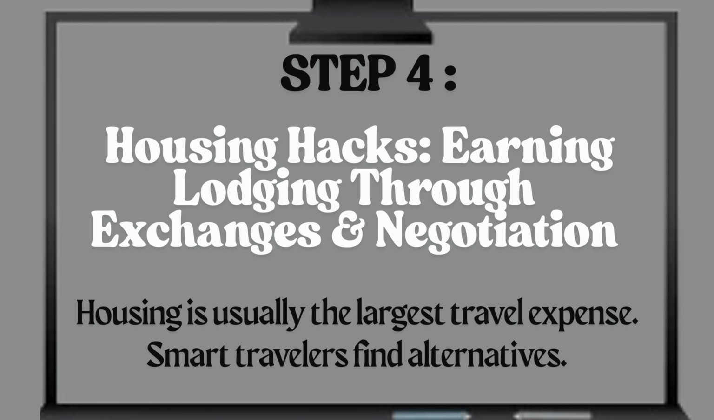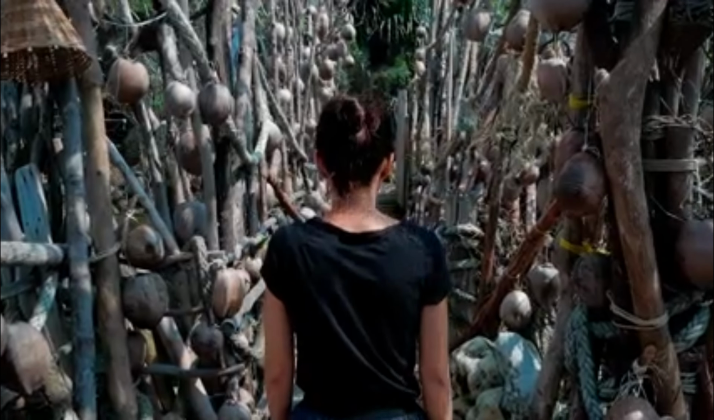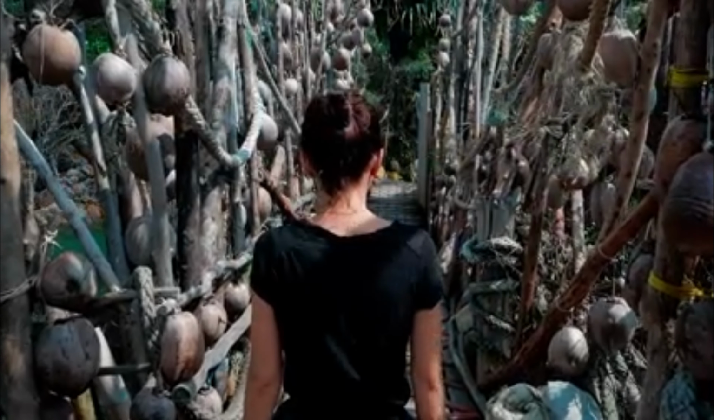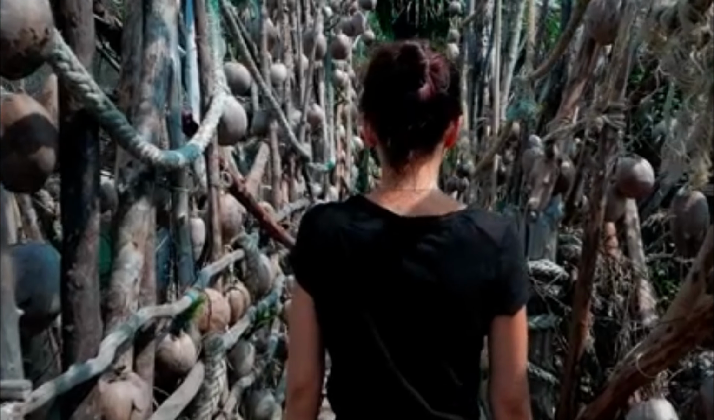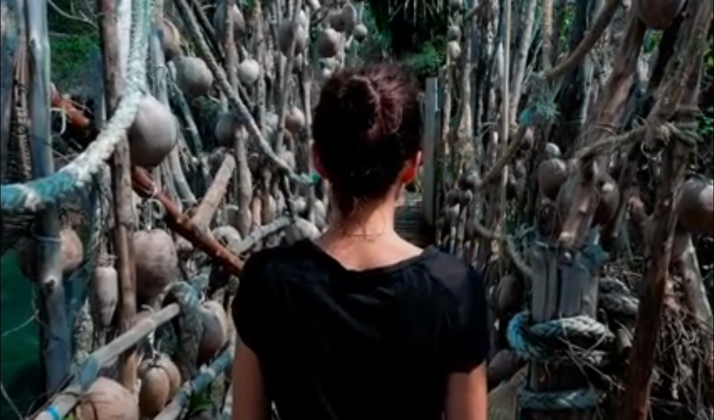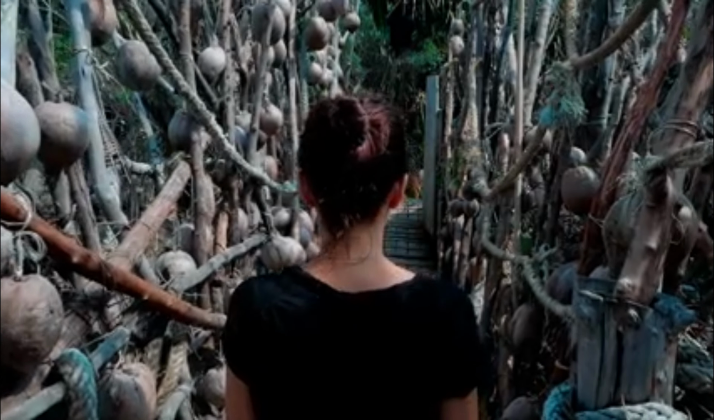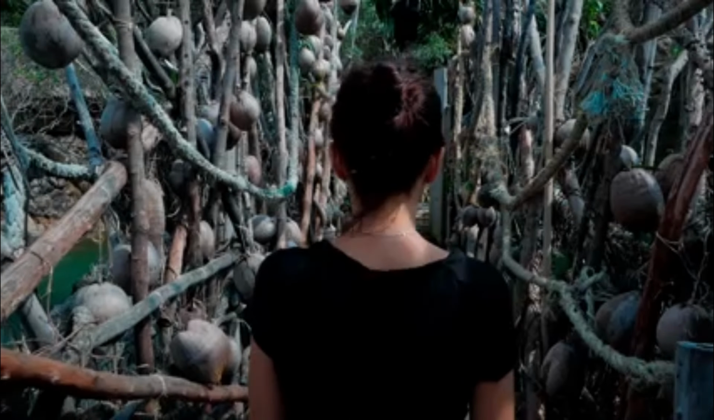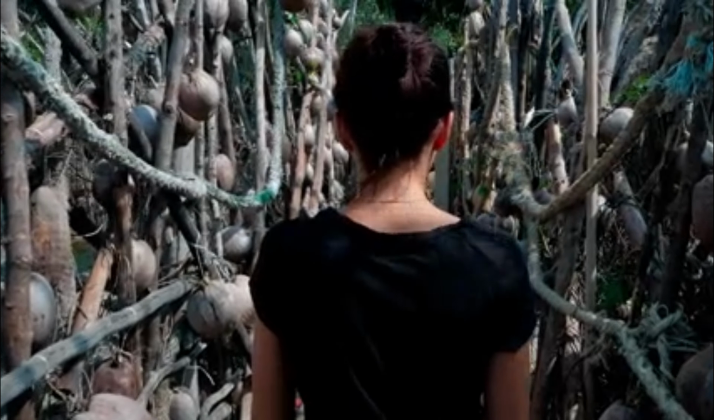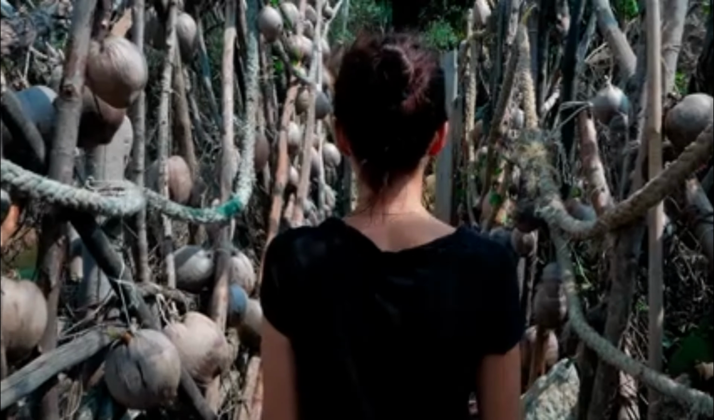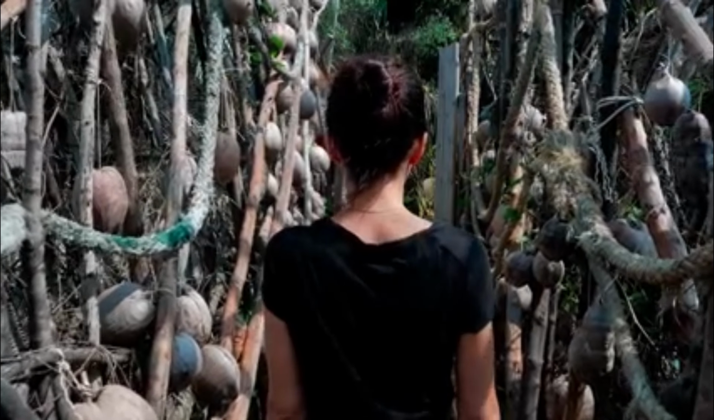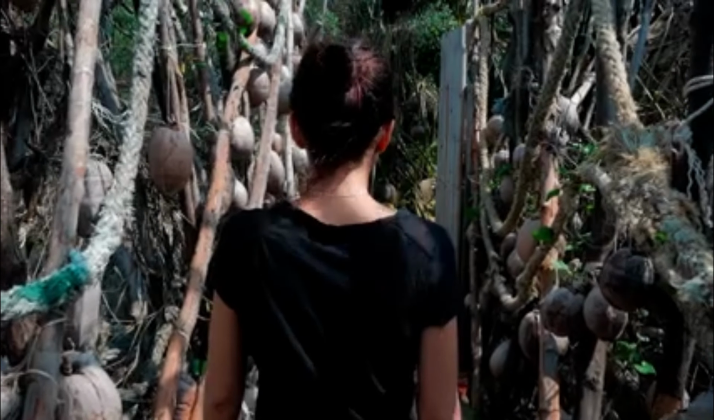Step 4. Housing hacks. Earning lodging through exchanges and negotiation. Housing is usually the largest travel expense. Smart travelers find alternatives. Explicit steps to do. Offer services, e.g., photography, web design, cleaning, in exchange for free stays. Email hosts directly to negotiate off-platform deals for longer stays. Use couchsurfing with verified hosts for free accommodation and cultural exchange. Why it works? Personal contact and value exchange often unlock better deals than apps alone.